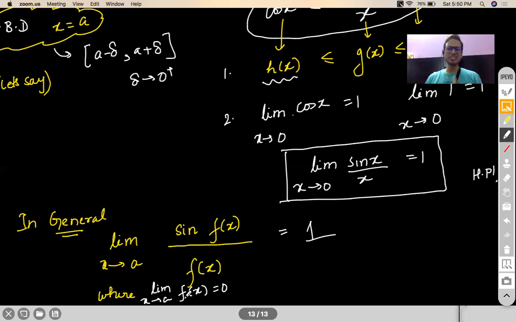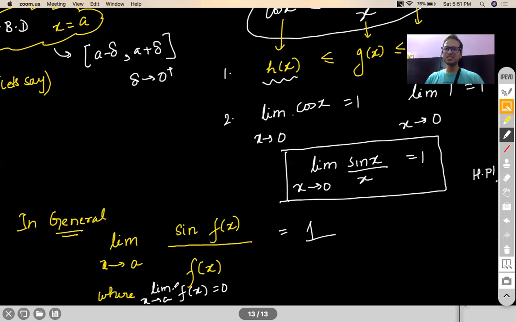It's very simple. You can substitute your f of x to be y and say it is sine y by y. And as x tends to a, y will tend to 0. So it will become sine y by y tending to 0, and that will be 1. But many times we can't spare that much time in making that kind of simplification.